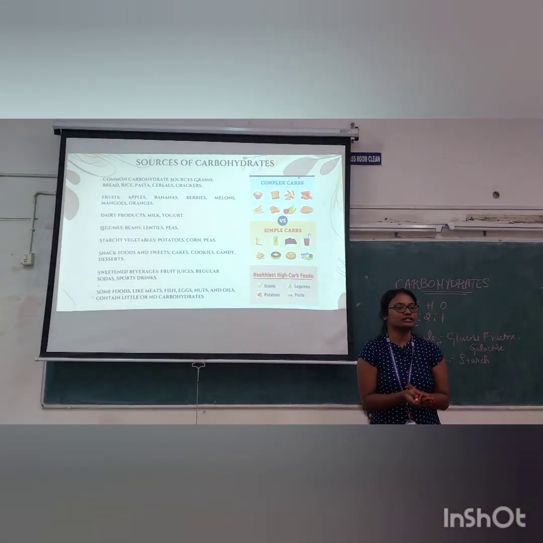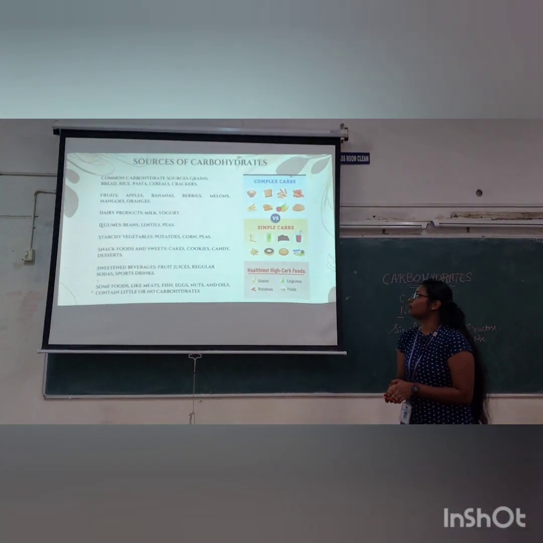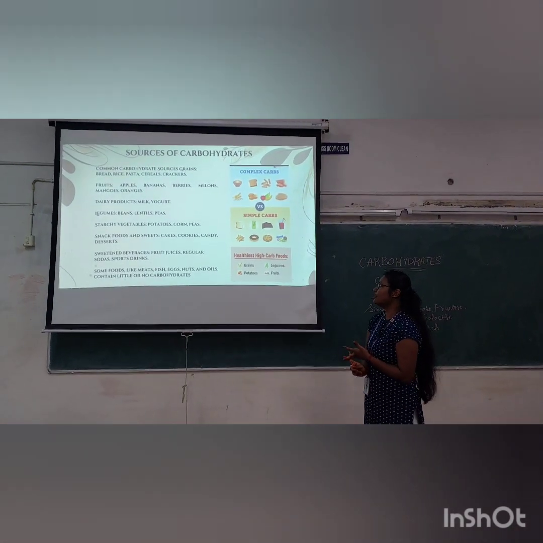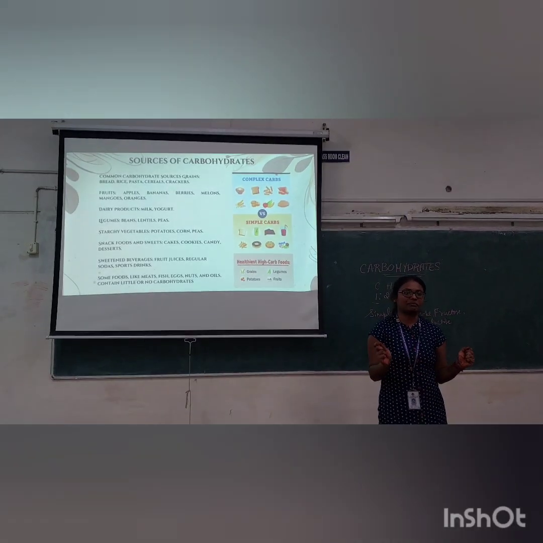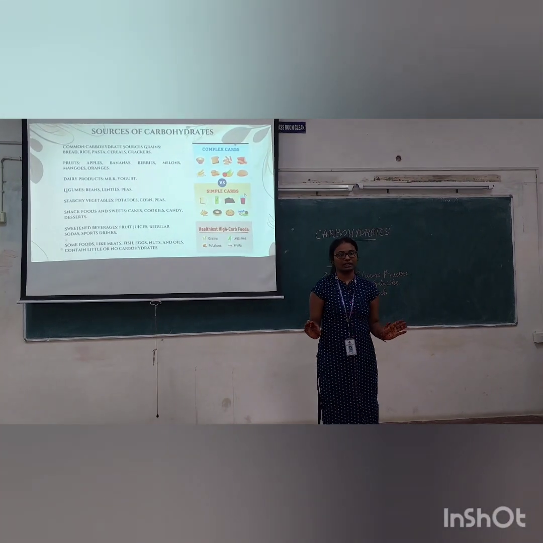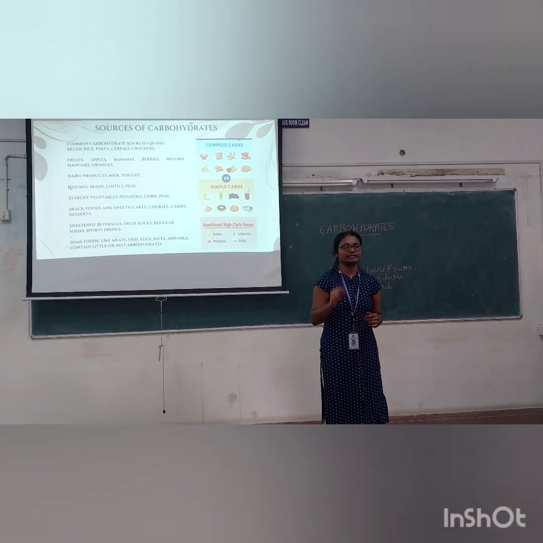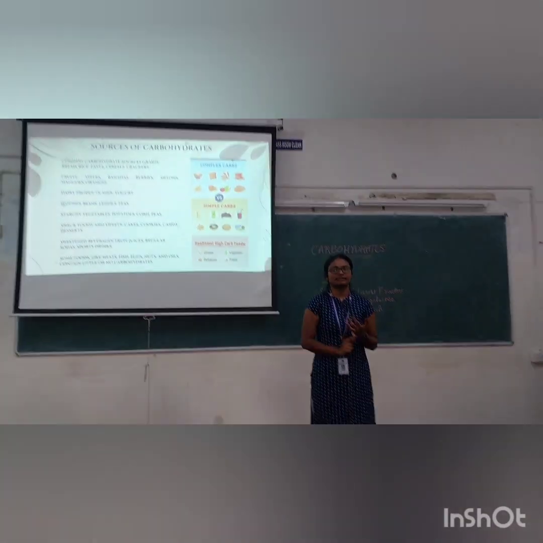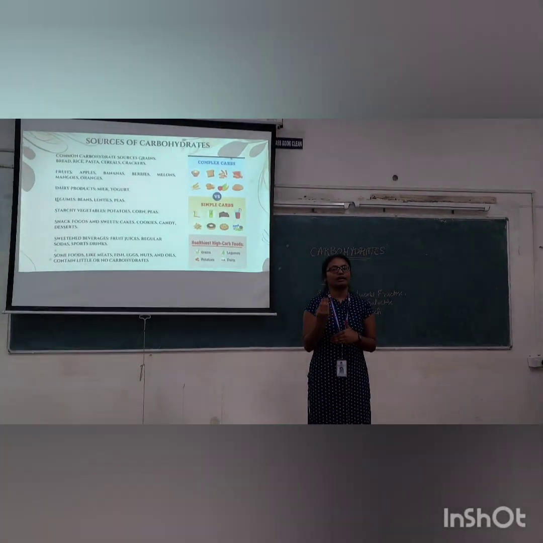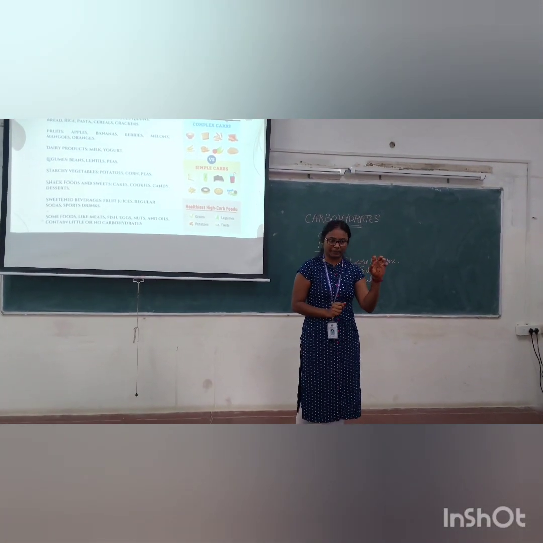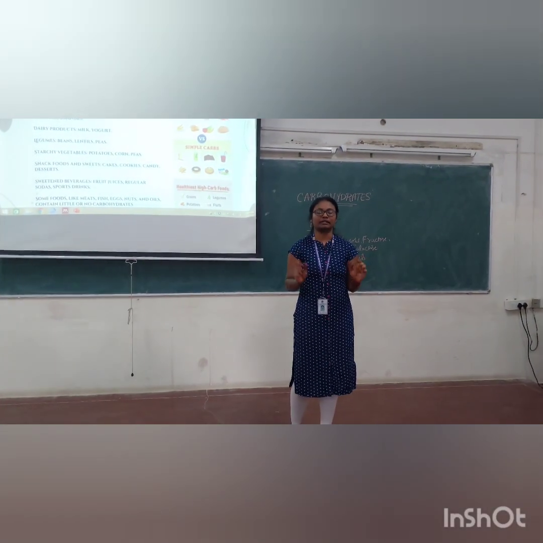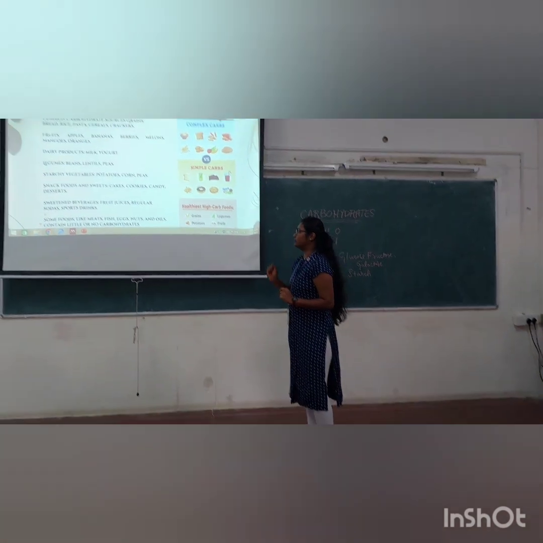Coming to the sources of carbohydrates. Common carbohydrate sources are grains, bread, pasta, cereals and crackers, fruits. As it is a primary source, carbohydrates can be seen in very large amounts, and in lipids and proteins there will be a smaller amount of carbohydrates. See, glycoproteins, lipoproteins and glycolipids. With the lipids, carbohydrates are present. With the proteins, carbohydrates are present but in a small amount. Next slide please.